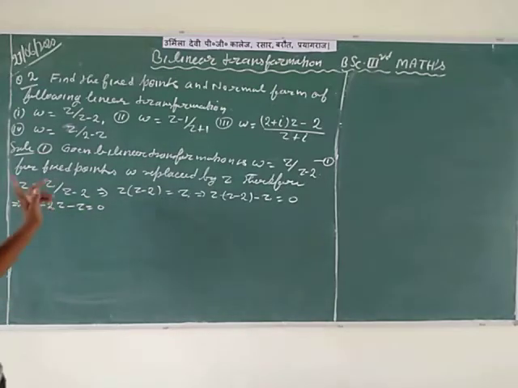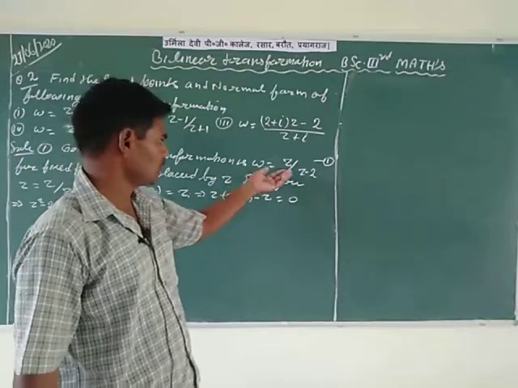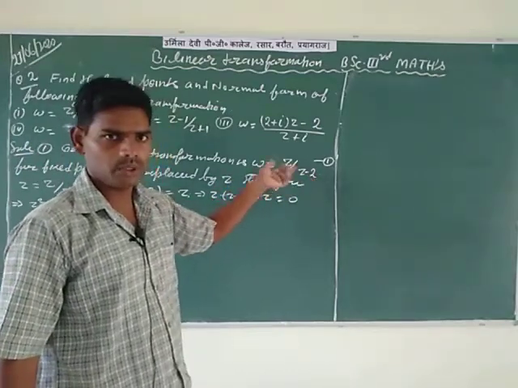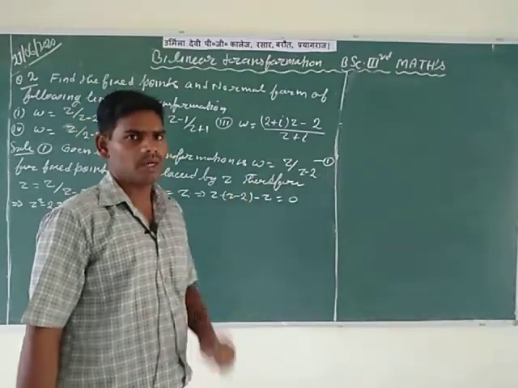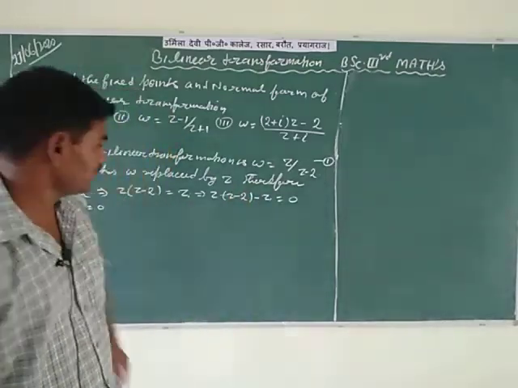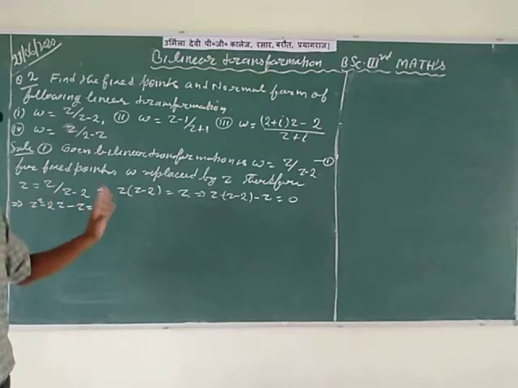Here it is very important: the given transformation w is equal to z divided by z minus 2 has w replaced by z. After that, this equation must be solved by a mathematical and systematic method.